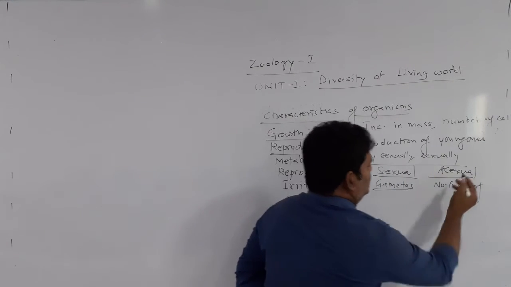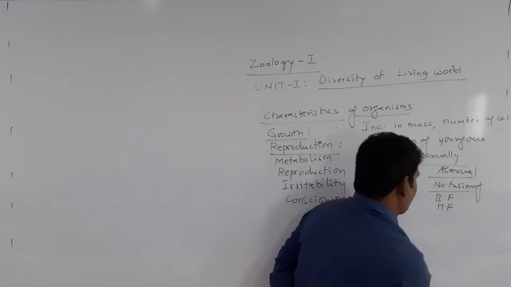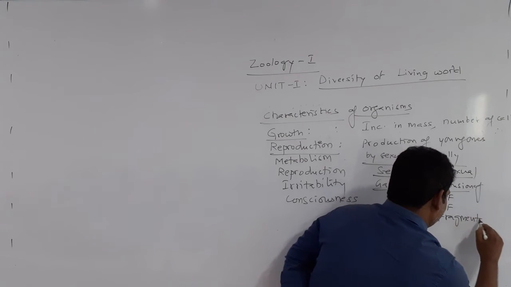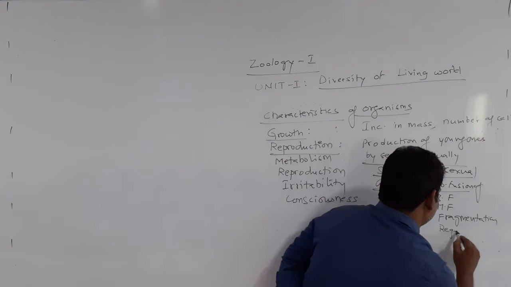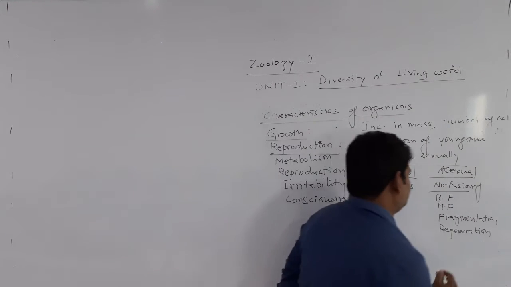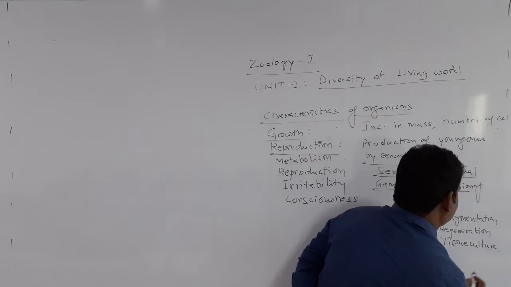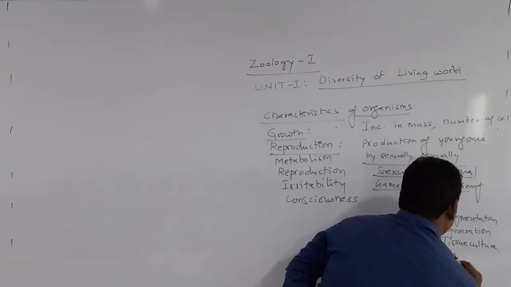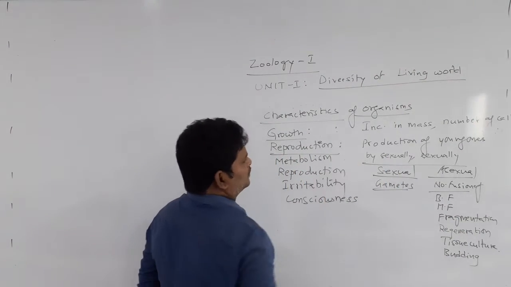It is of so many types: binary fission, multiple fission, fragmentation, regeneration, tissue culture, budding, etc. Ultimately, the purpose of reproduction is to produce young ones by any method.